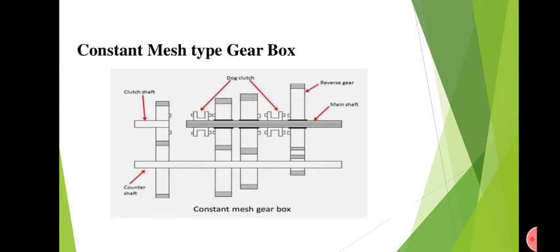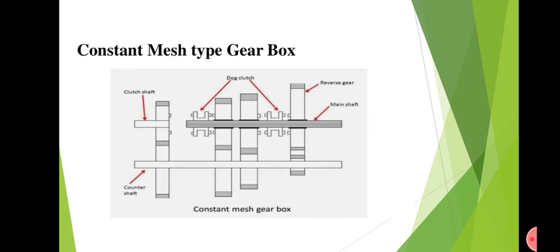For example, you can see for the first gear arrangement, when the driver engages the first gear, the second dog clutch, that means the dog clutch on the right, will slide to the left and get meshed with the first gear arrangement, and the first gear power will be transmitted.